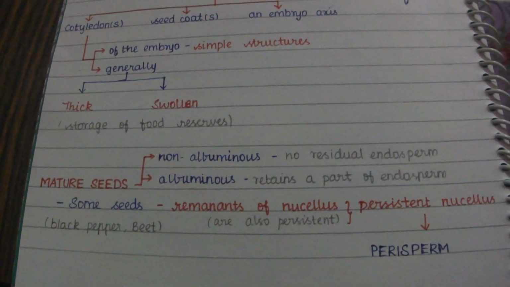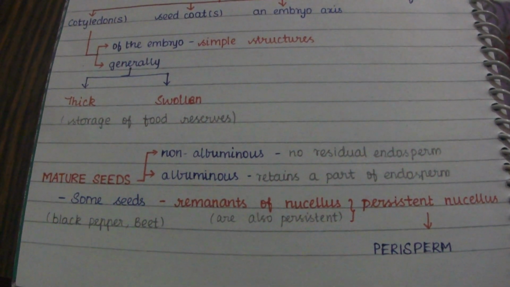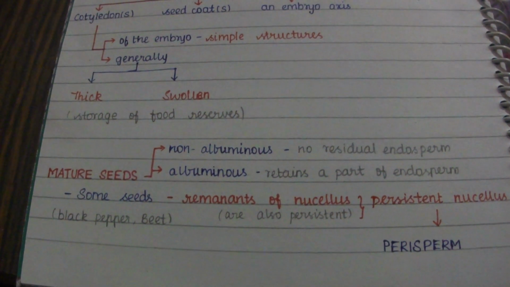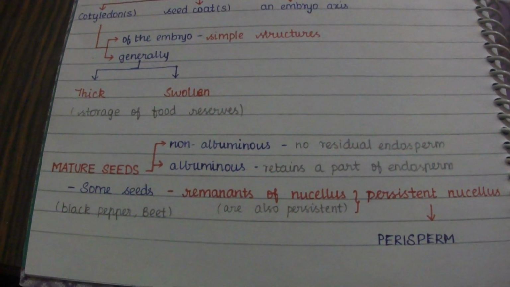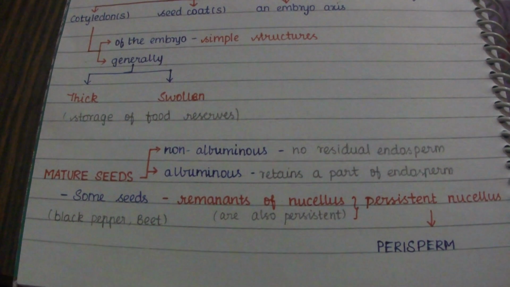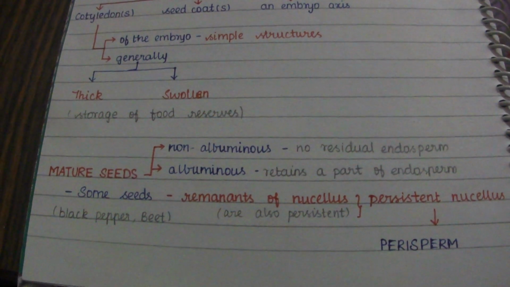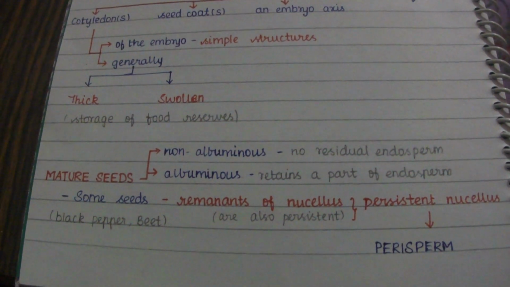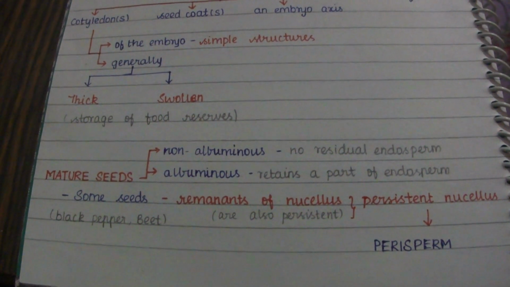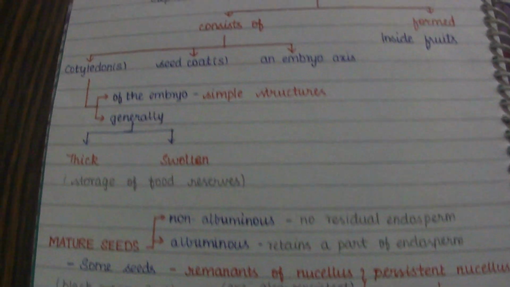In certain seeds like black pepper and beet, the remnants of nucellus are also present, or persistent. This persistent nucellus is called perisperm.